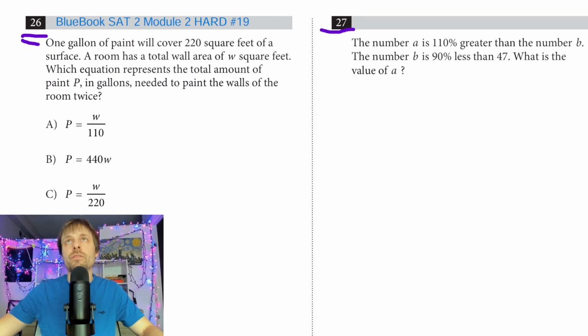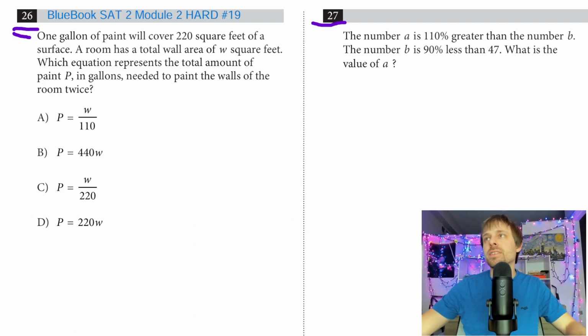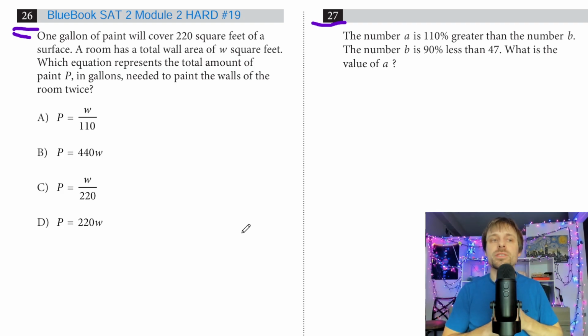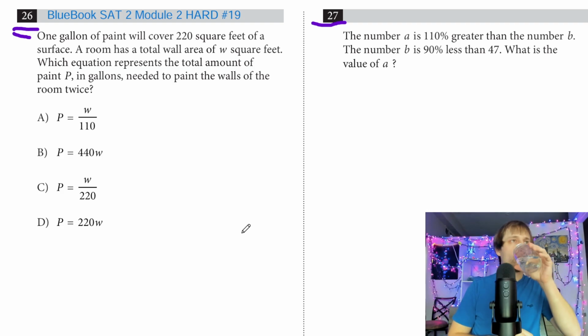Ooh, this is a very good word problem, number 26 here. Let's go ahead and jump into this one. So word problems, like geometry problems, are going to be some of the hardest problems they can include on the test because they can always make the context very confusing. So let's see what it is here.